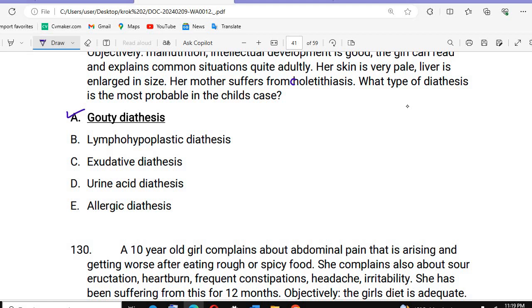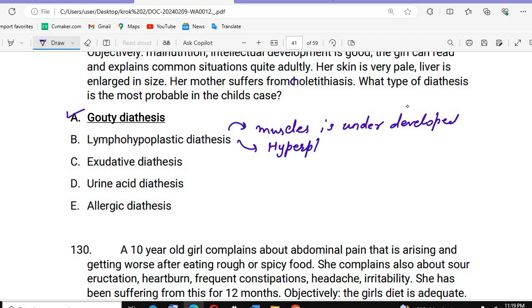What is the lymphohypoplastic diathesis? We call it lymphohypoplastic if the muscles are underdeveloped, and along with that we will see hyperplasia of the lymphatic nodules. In case of exudative, what was the exudative? That is the catarrhal inflammations we studied. Catarrhal, exudative, all these things.